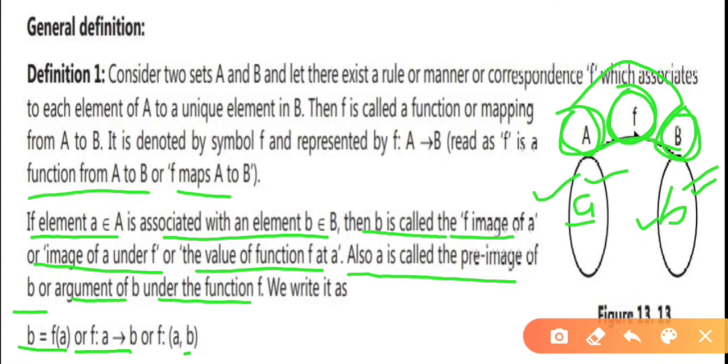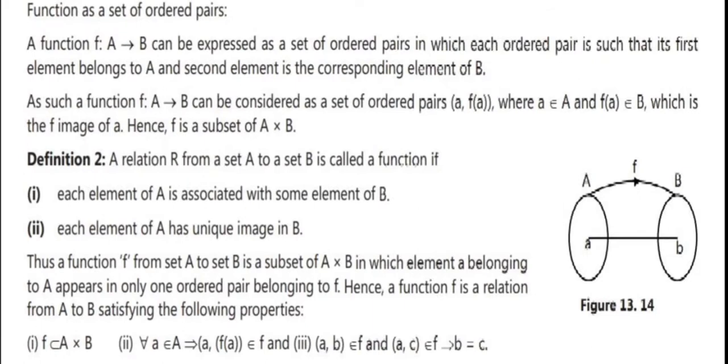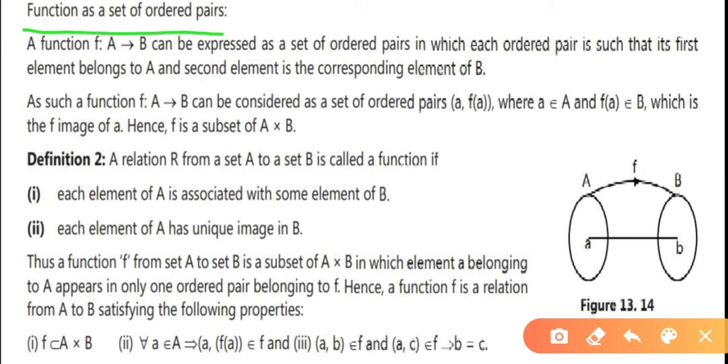Next, one more definition: functions as a set of ordered pairs. Already you know ordered pair. A comma B is nothing but your ordered pair here.